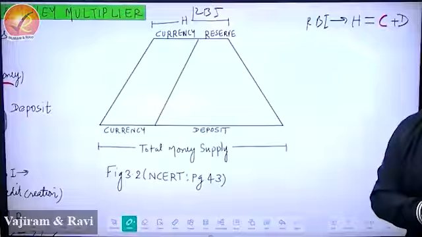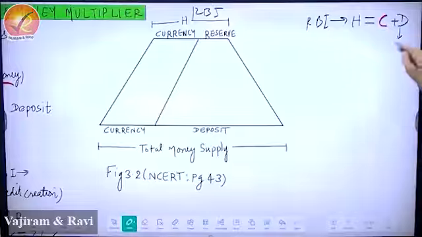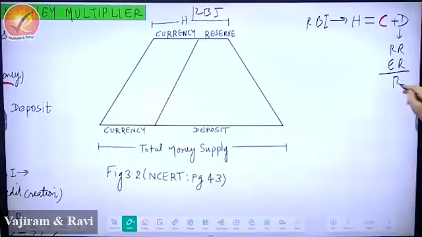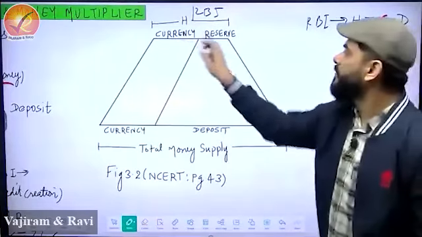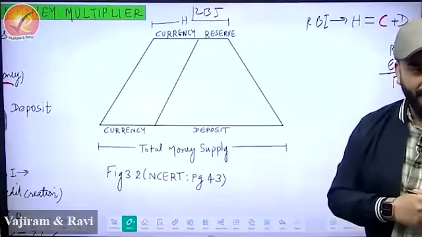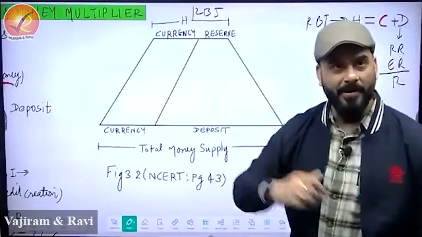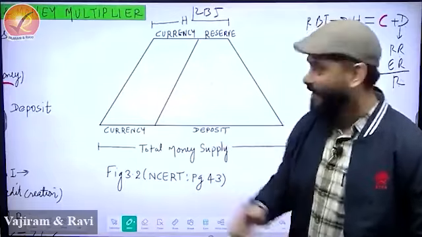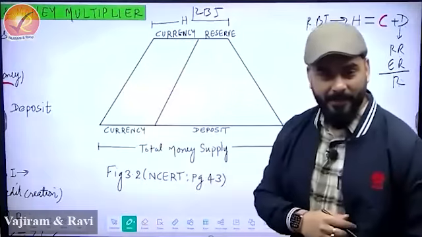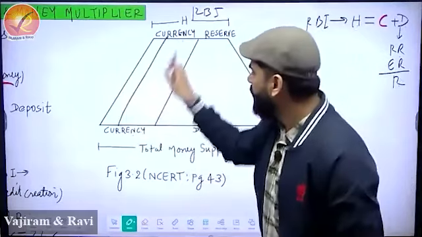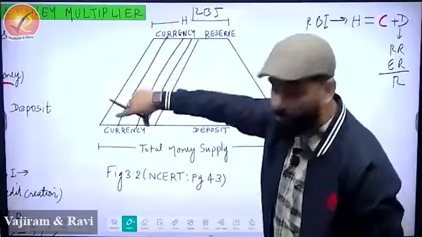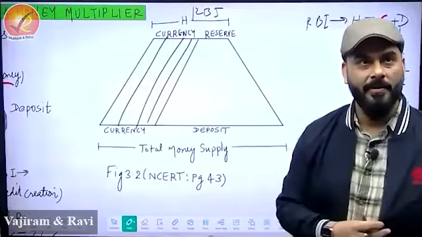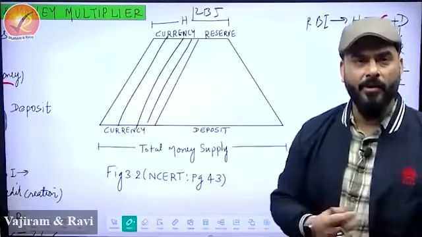Demand. That's what I told you. But this demand is of two types, RR plus ER. And these two together you called R. So H is equal to C plus R. This cannot be multiplied. It is not possible. If I have money in hand, how will it multiply? So see, we are copying this here. Which means this portion is fixed. See, look at this, it's a rhombus. Right, a parallelogram in fact.